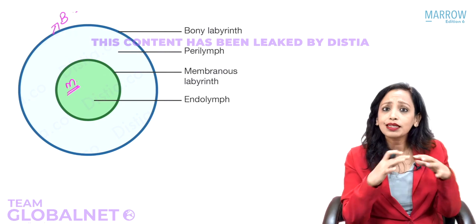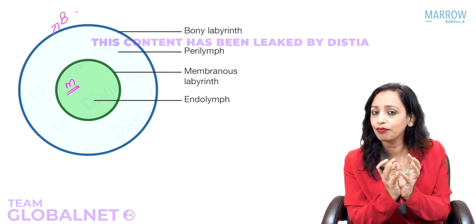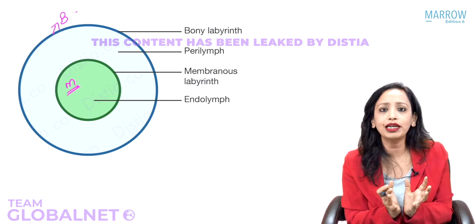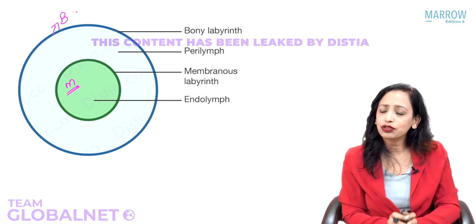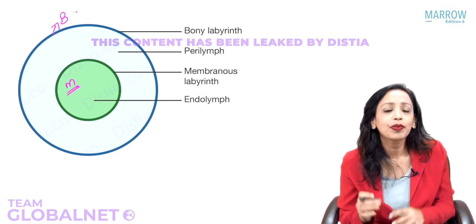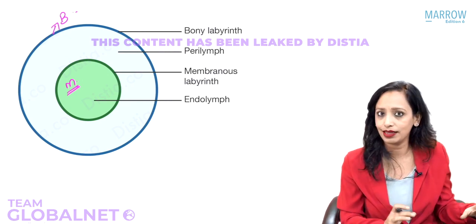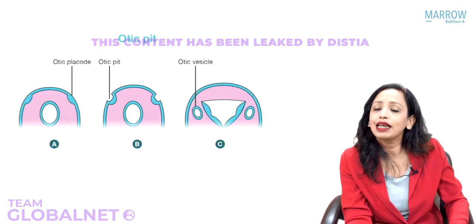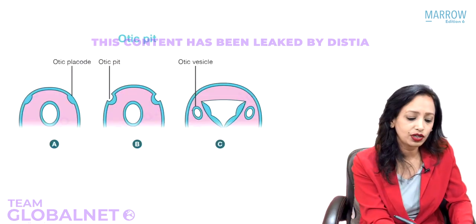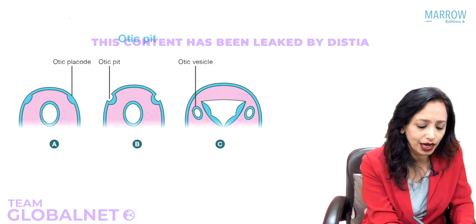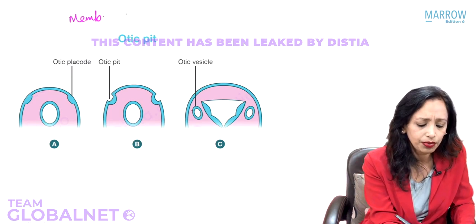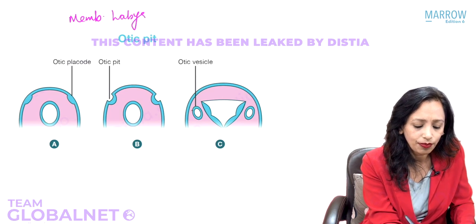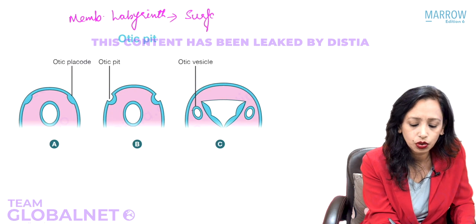Now actually, this round balloon that I have shown as the membranous labyrinth and the round bony labyrinth is actually not round in shape. It has a very beautiful shape which we will just see, but yes, the basic architecture remains like this. So now we start with the membranous labyrinth. The membranous labyrinth develops from a specialized area of surface ectoderm. So the membranous labyrinth is developing from where? From the surface ectoderm. Yes, this is a question of your exam.